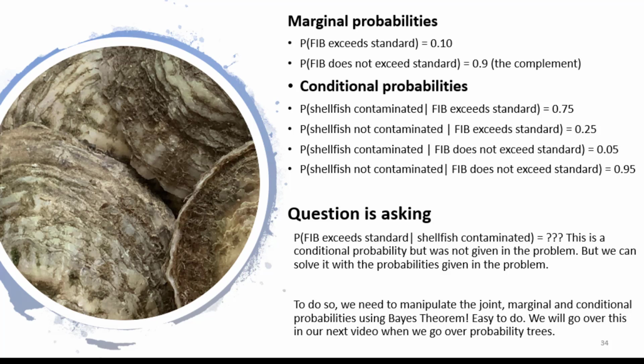There were also conditional probabilities given in the problem. For example, the probability, given FIB exceeds the standard, that shellfish is contaminated, and that conditional probability was given as 0.75. From that, we also then know that, given FIB exceeds the standard, the probability that shellfish will not be contaminated is 0.25.